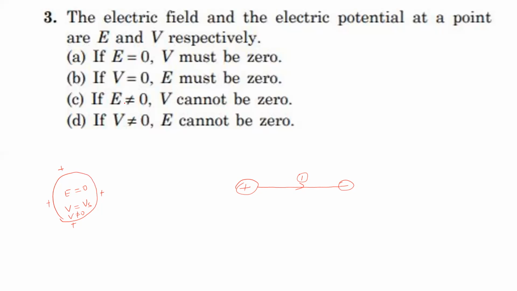So option C can't come. Electric field not 0, potential cannot be 0, is not possible. Here the potential is 0 but the field exists, so option C is not correct. And in the second option, potential 0, E must be 0. In this same case, at point 1, the potential is 0 only, but the electric field is there. So none of the options are correct.